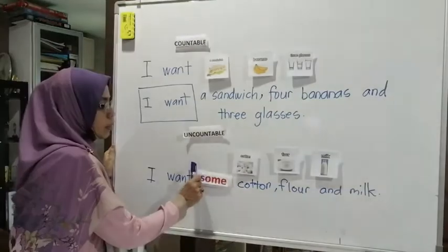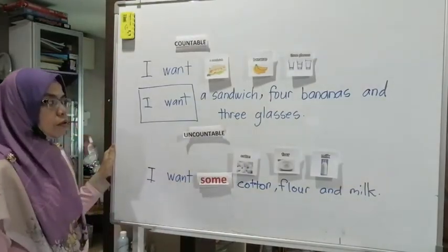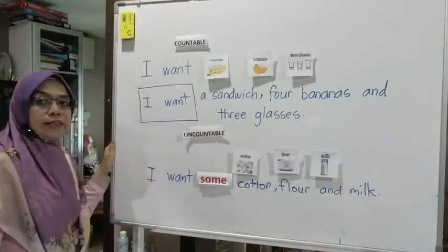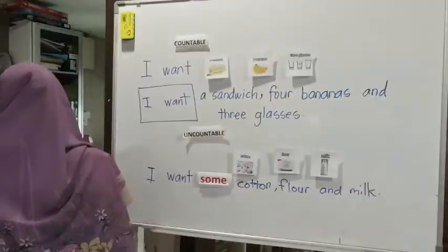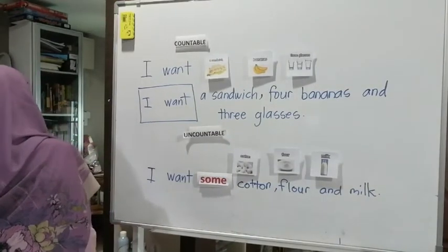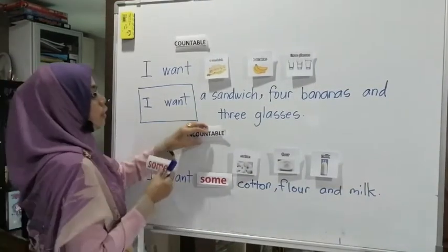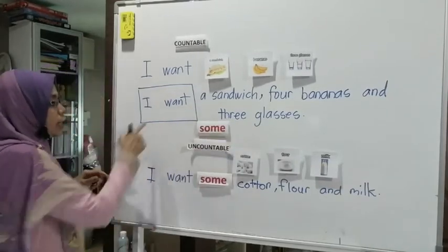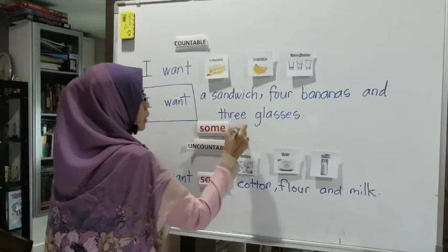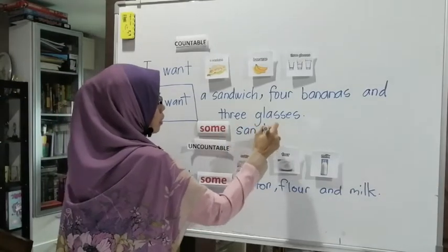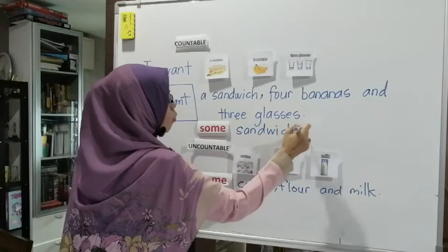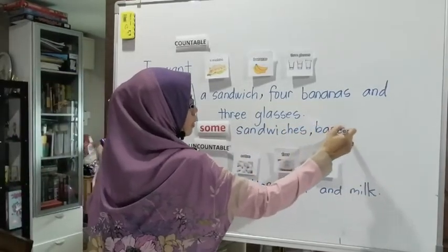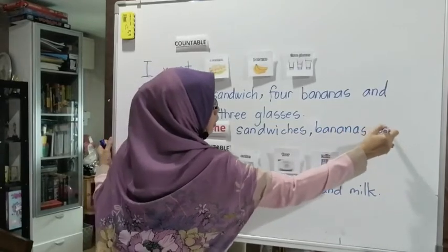So "some" is used for uncountable. And at the same time, you can also use "some" for the countable when you write, I want some sandwiches, bananas, and glasses.